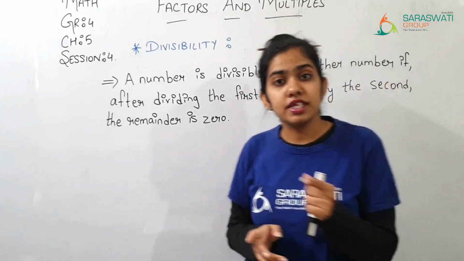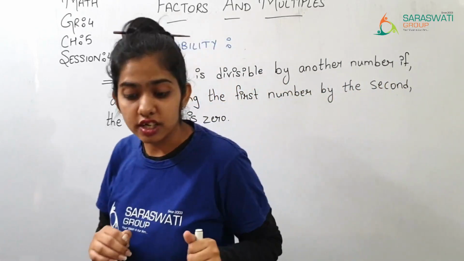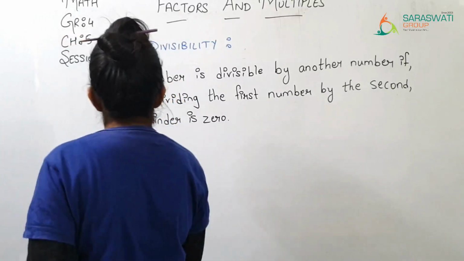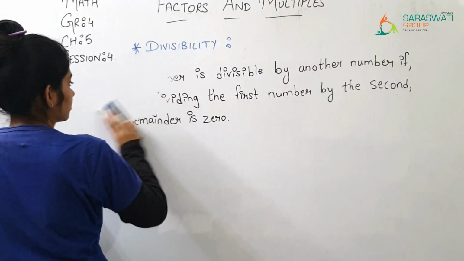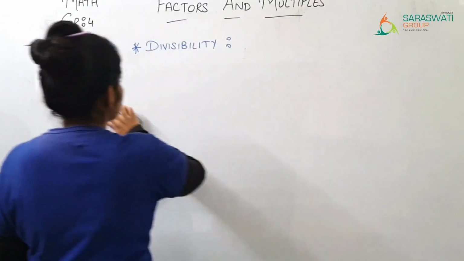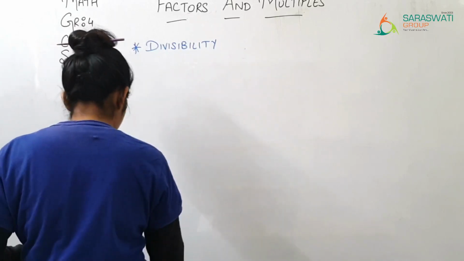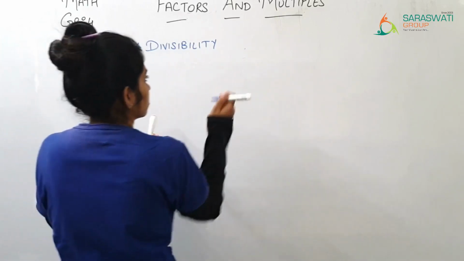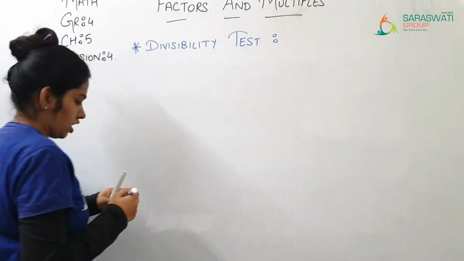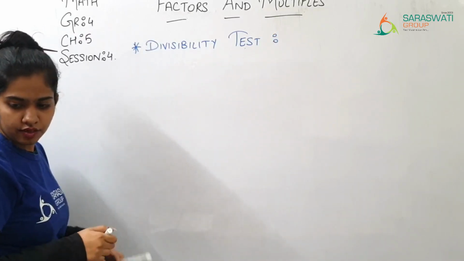So now let us see the divisibility test.